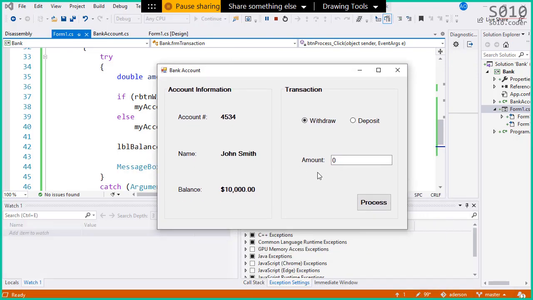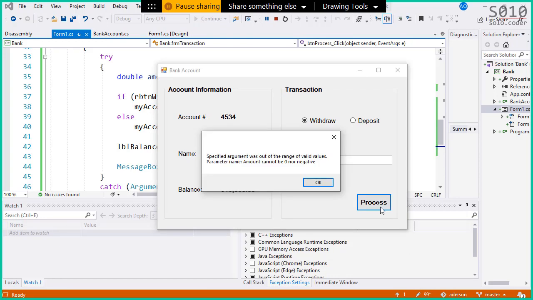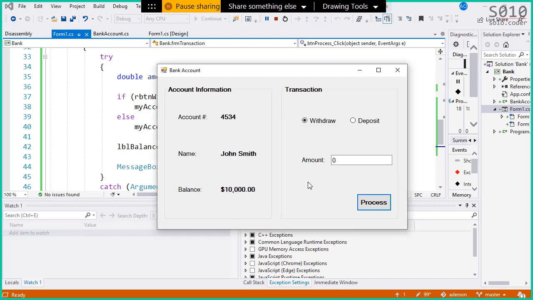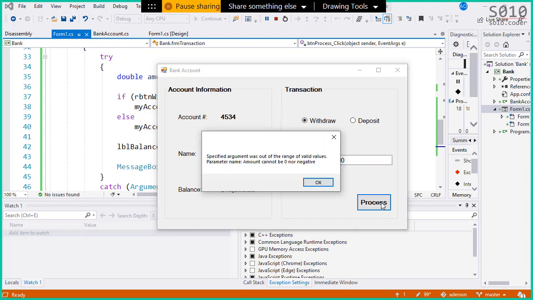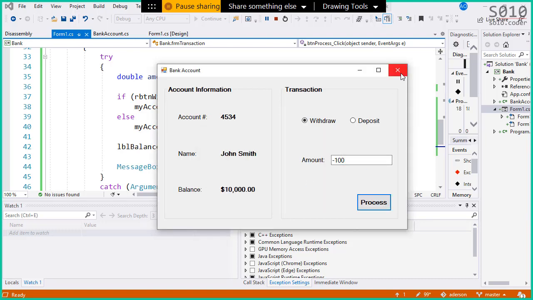Let's give it a try. So 0 here, if I try to process, look, I have a message now. I no longer have an exception. Well, the exception is thrown, but the click of the button is catching the exception and not crashing the application. If I put a negative number as well, the same thing happens. All good here.